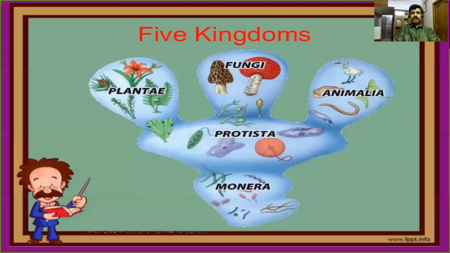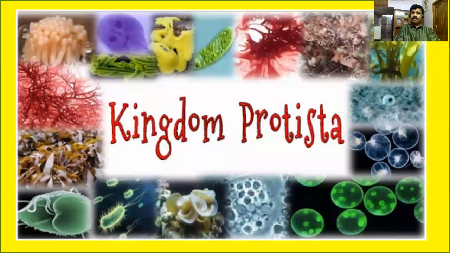Do you remember, in the last lesson we discussed the characteristic features of Kingdom Monera, which comes under the five kingdom system of classification proposed by R.H. Whittaker. Today I am going to discuss in detail the characteristic features of Kingdom Protista.